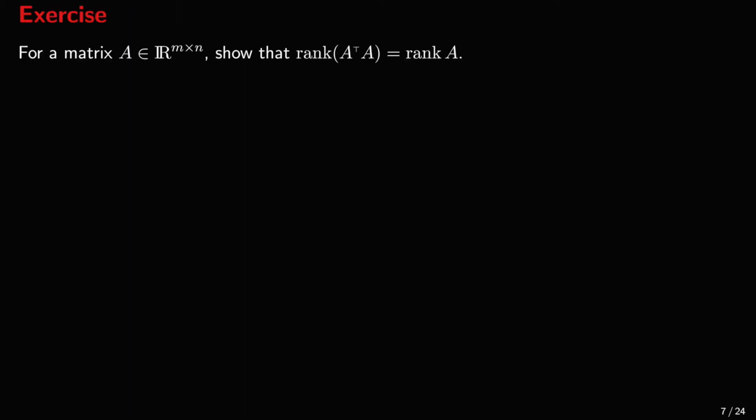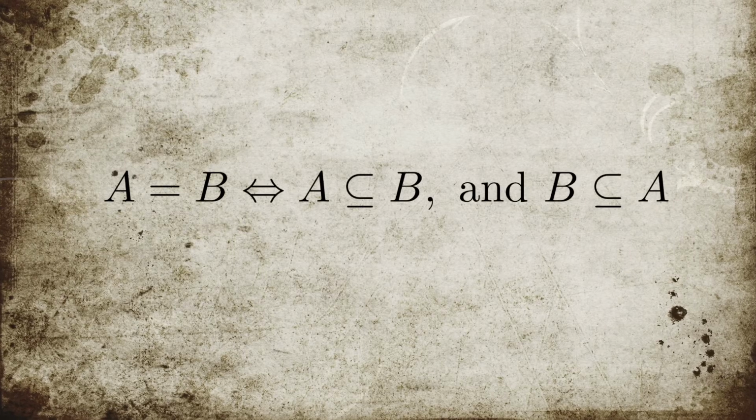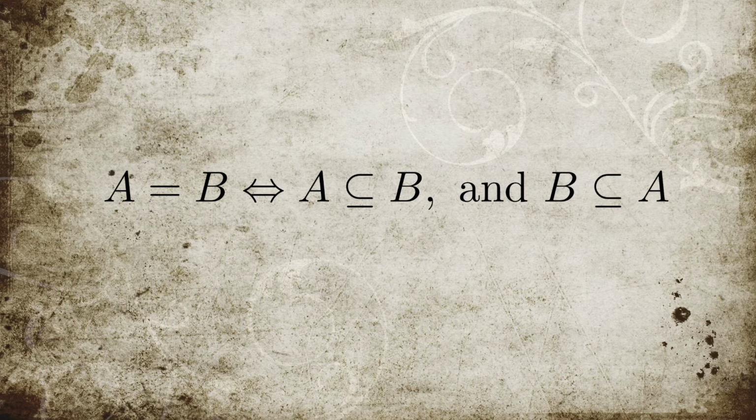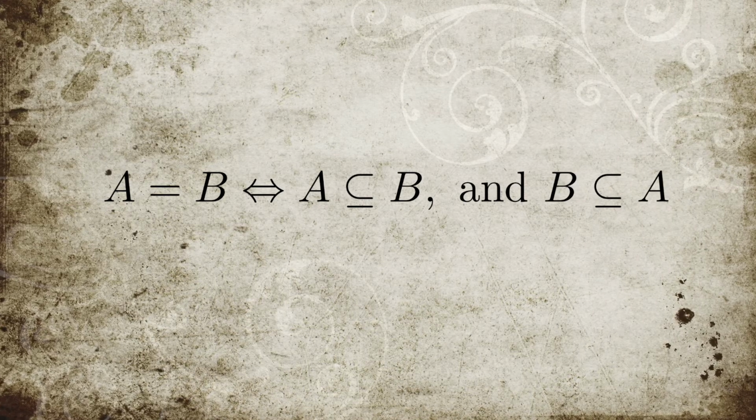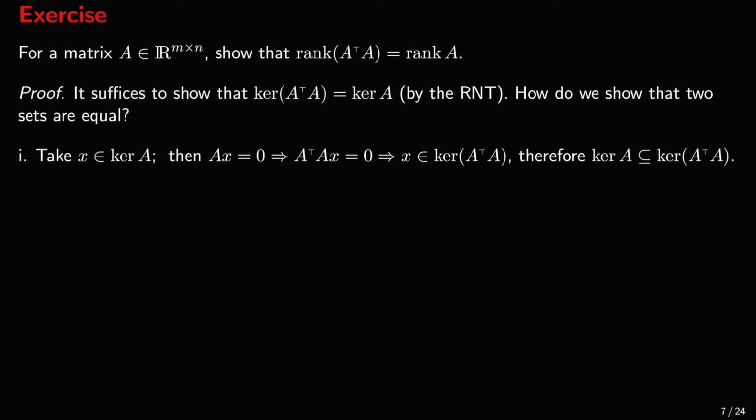Let us now prove that the rank of A transpose A is equal to the rank of A. By the Rank-Nullity Theorem, it suffices to show that the kernel of A transpose A is equal to the kernel of A. But how do we show that two sets are equal? We need to show that one is a subset of the other and vice versa. So take x in the kernel of A. By definition, Ax is equal to 0, so A transpose Ax is equal to 0. So x is in the kernel of A transpose A. We have shown that the kernel of A is a subset of the kernel of A transpose A.